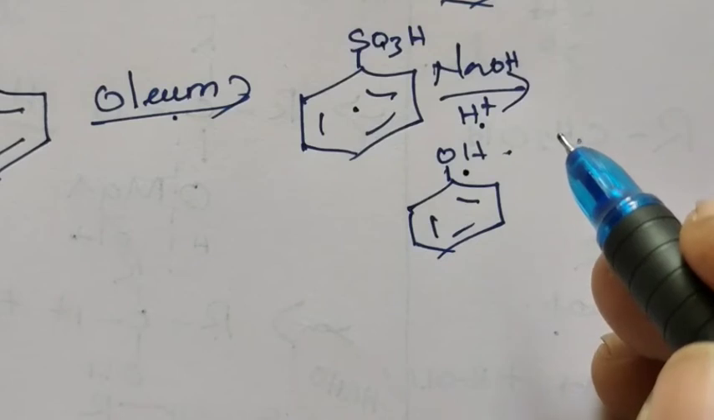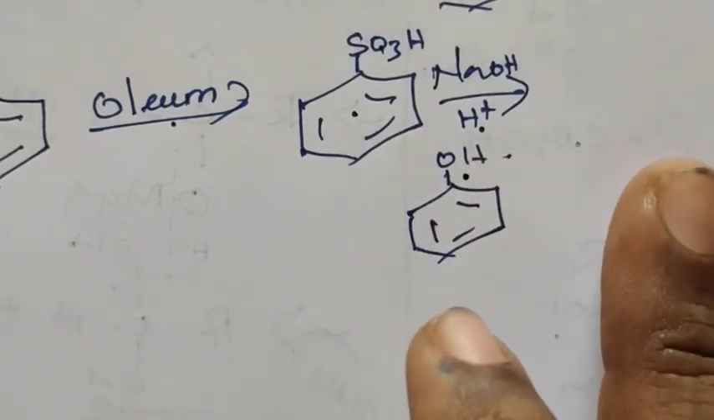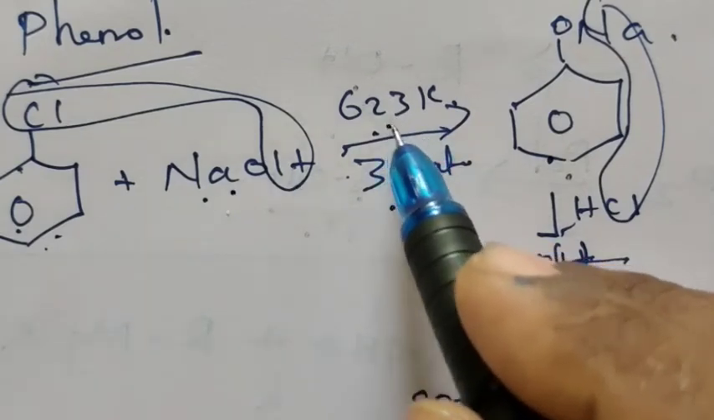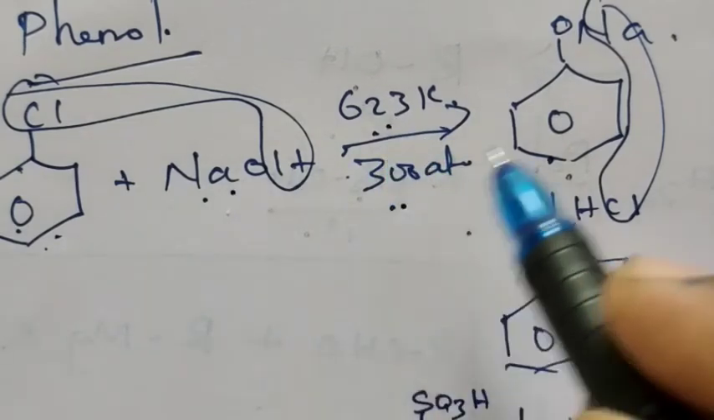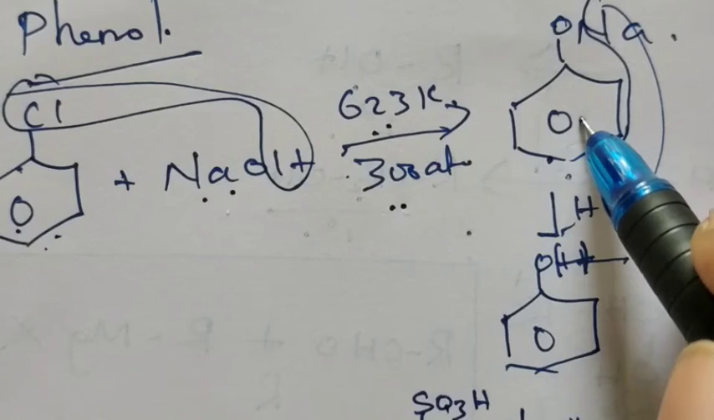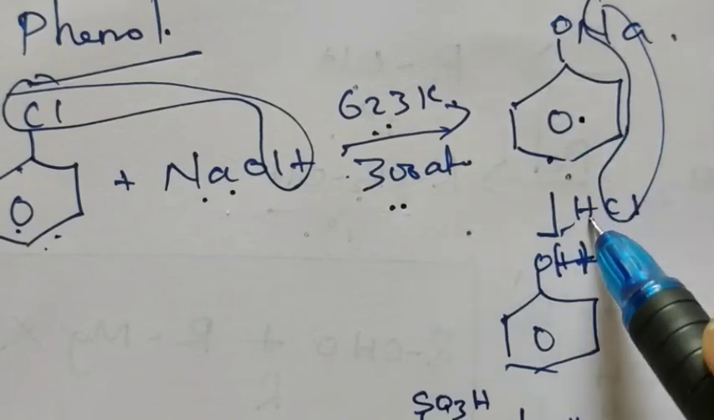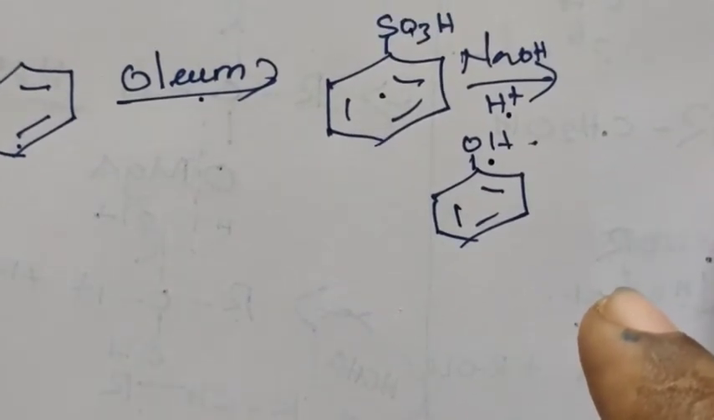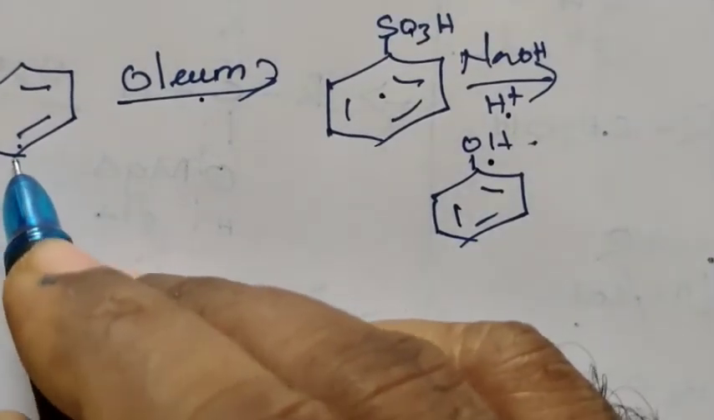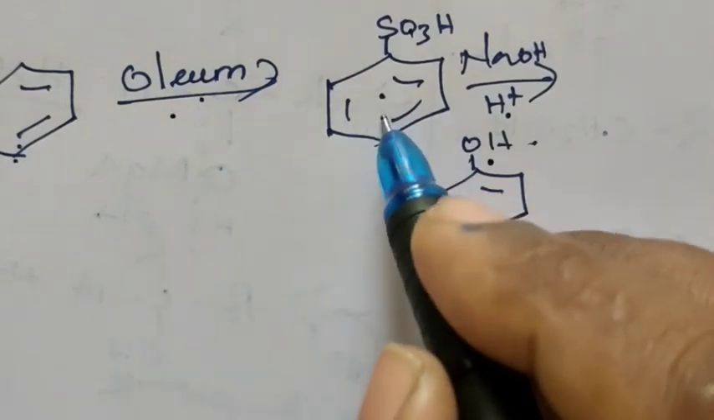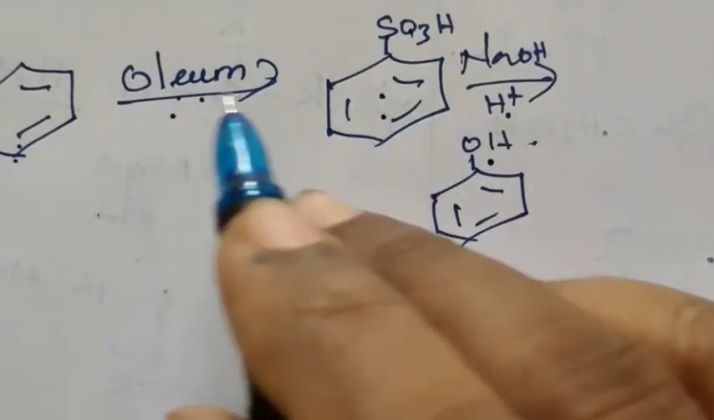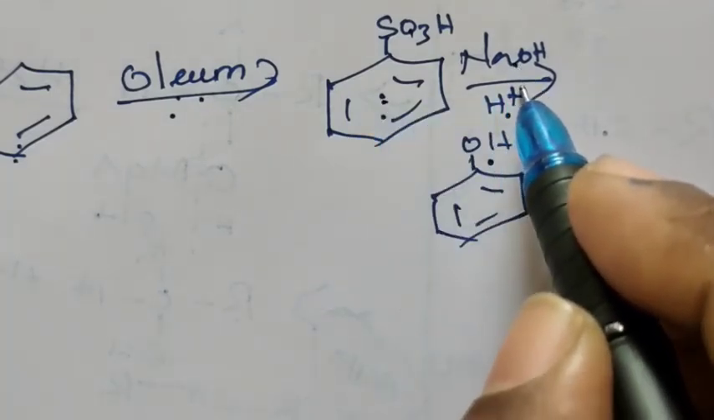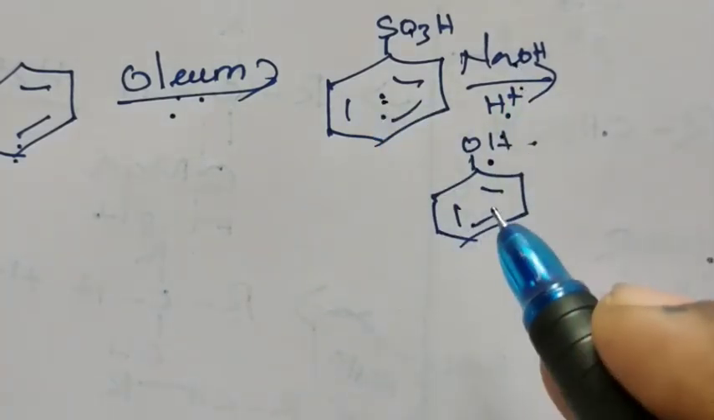So far we studied two methods. The first method of preparation of phenol: chlorobenzene is treated with sodium hydroxide at about 623 Kelvin and 300 atmospheric pressure. We get sodium phenoxide, which on treatment with HCl gives phenol. The second method is from sulfonic acid: benzene is treated with oleum, giving sulfonic acid, which on treatment with sodium hydroxide and then H plus gives phenol.